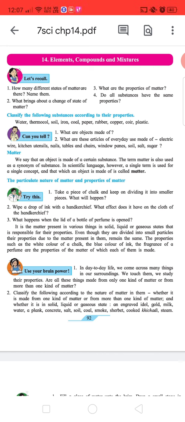It is the matter present in various things in solid, liquid, or gaseous state that is responsible for their properties. Even though they are divided into small particles, their properties due to matter present in them remain the same. These properties, such as the white color of the chalk, the blue color of the ink, the fragrance of a perfume, are the properties of the matter of which each of them is made.